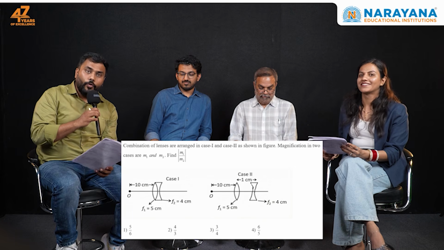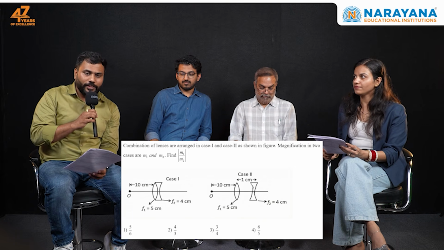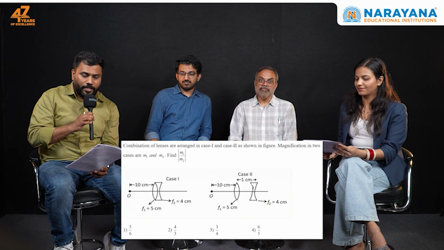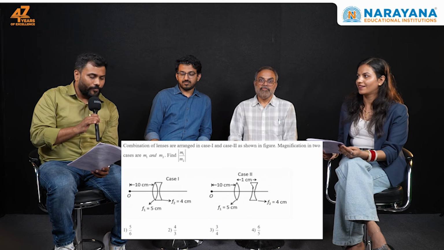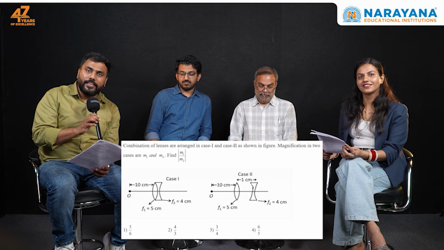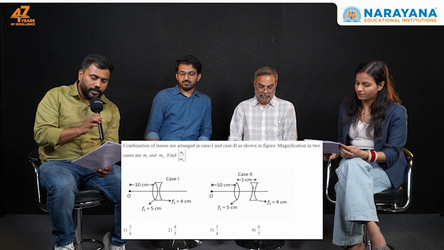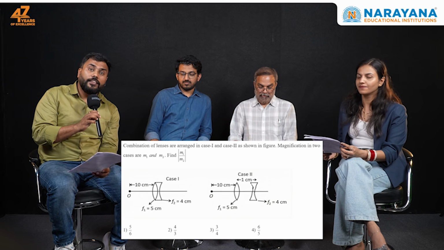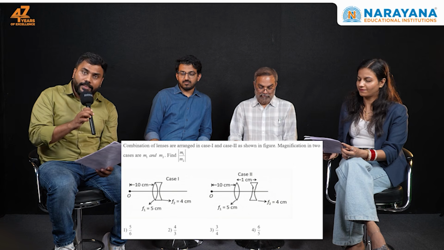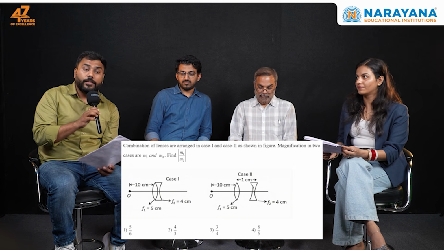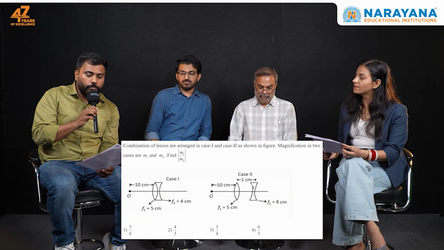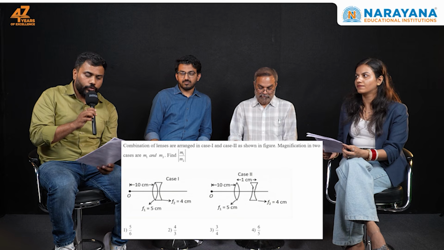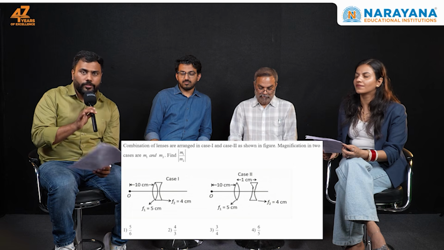Okay. And then we have our last question. We have this as the last question, but there were more questions in the JEE main paper. This is the only question which requires a little bit of calculation, a little bit of time. Only this question out of all we have discussed till now. In the first case you have two lenses which are touching each other. You have to find the effective focal length, then you have to calculate magnification. Again in the second case you have to calculate magnification, but the lenses are separated by some distance here. So after calculating both magnifications, you have to find the ratio. So this is a little bit lengthy but doable, solvable.